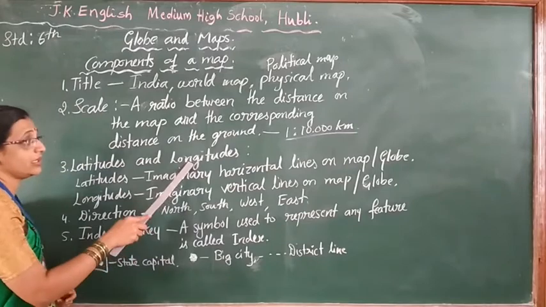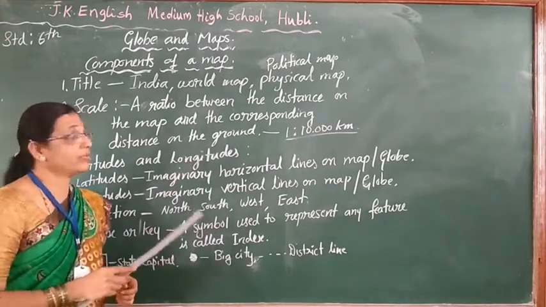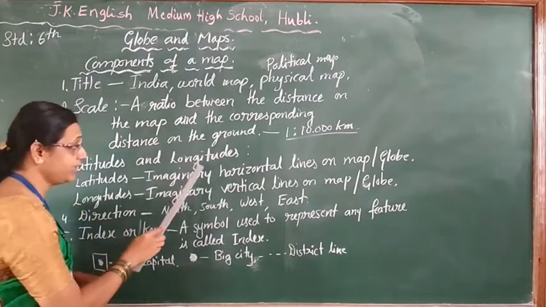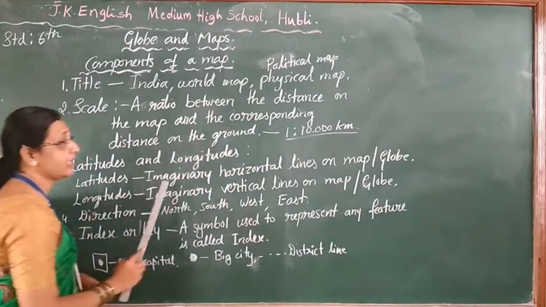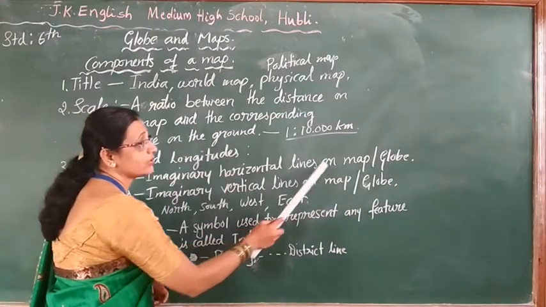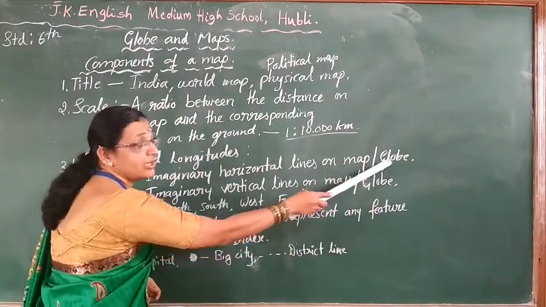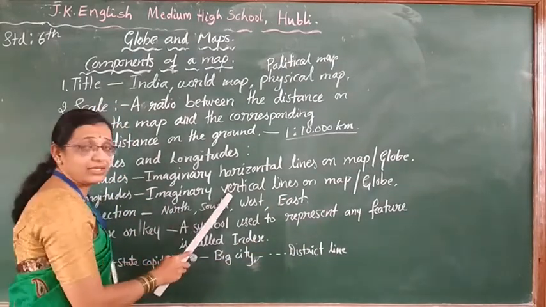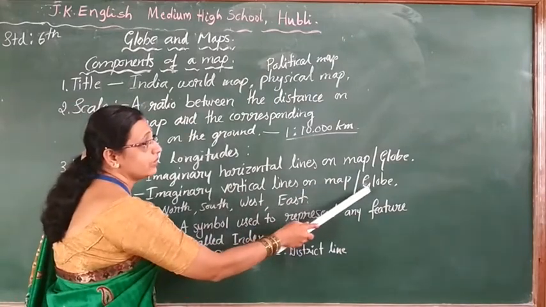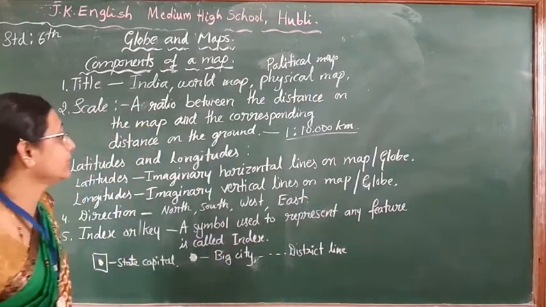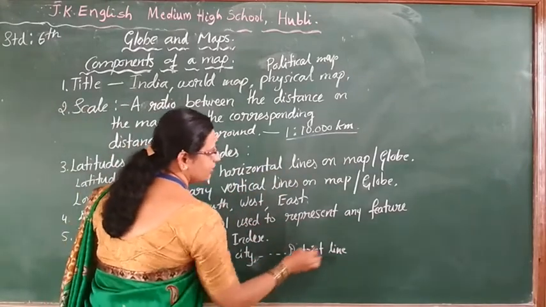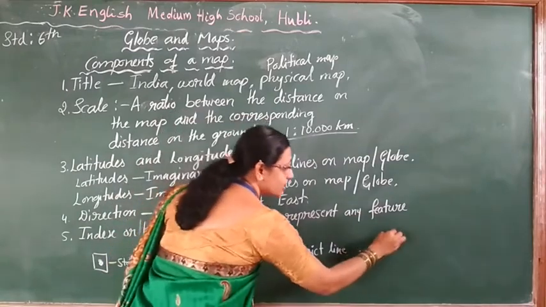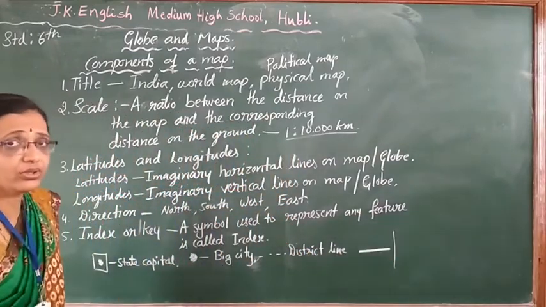They are also essential in the map, children. In the globe also you find the latitudes and longitudes. Why are they making this? Meaning, I wrote here, latitudes are imaginary horizontal lines on either the map or the globe. Longitudes are imaginary vertical lines on the map or globe. Horizontal means like this, children. Shall I show you only? Horizontal means like this. Vertical means like this. In the map I will show this one.